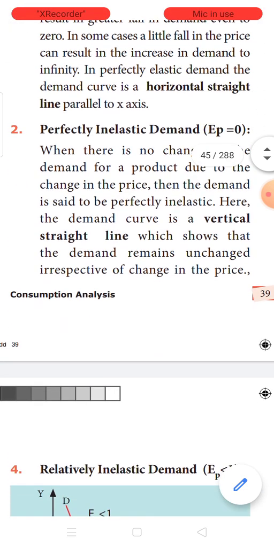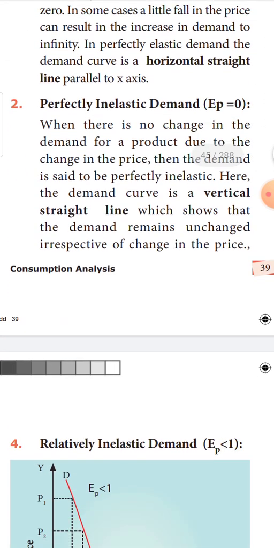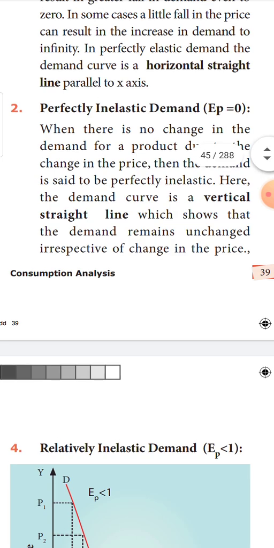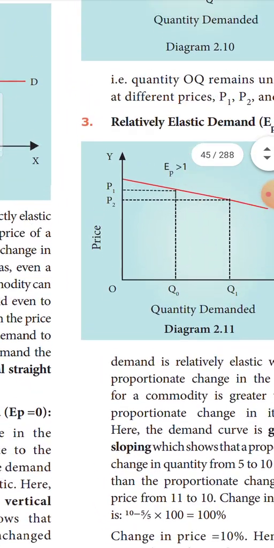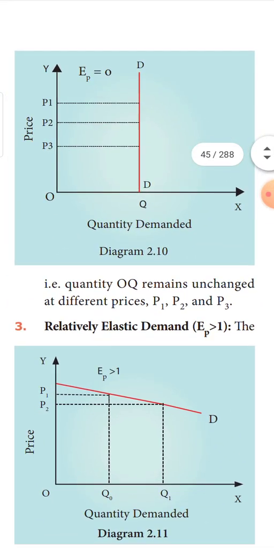Next is perfectly inelastic demand. The previous one what you saw is perfectly elastic. The change in quantity is infinity, so the value is also infinity. Now, coming to the next topic, that is perfectly inelastic demand. With the diagram, it is easy for you to understand.